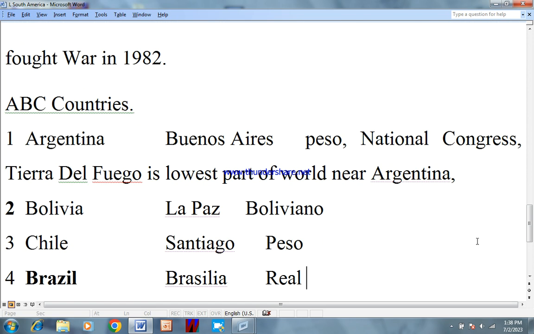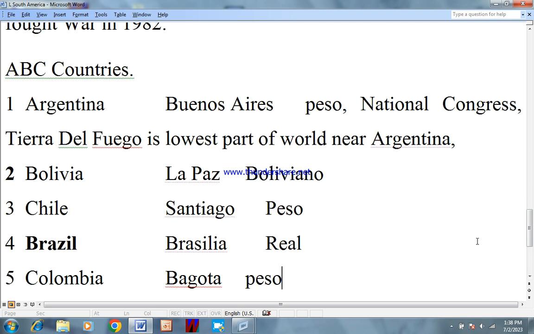Now let us show you countries and their capitals and currencies. Always a question is asked, which are the ABC countries? Number 1, Argentina. Number 2, Bolivia. Number 3, Chile. Why are these called ABC countries? Because they are bordered with each other. Let me show you on the map.